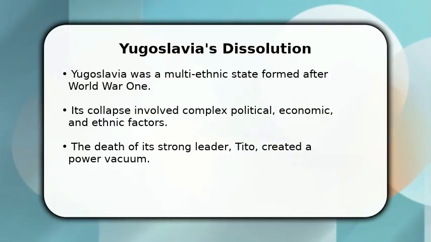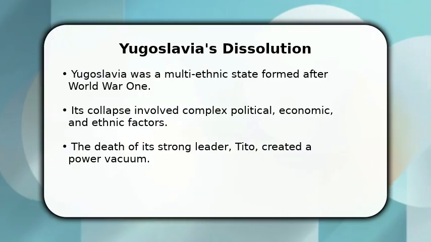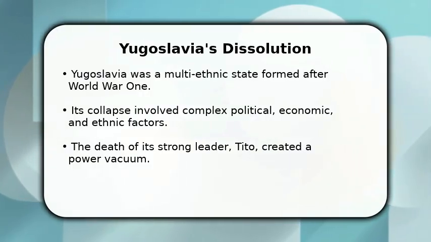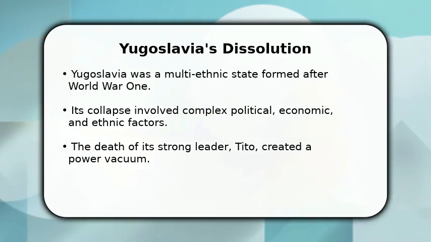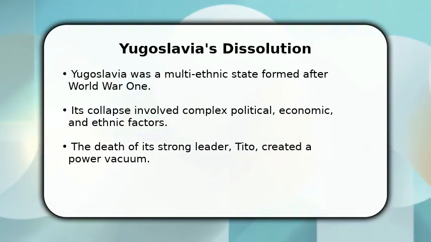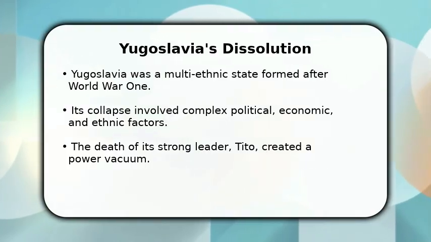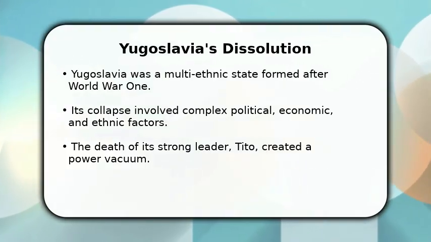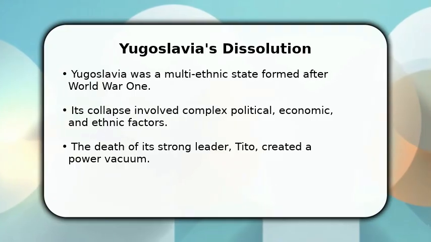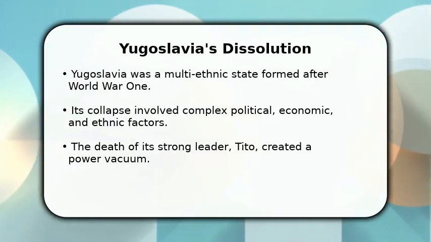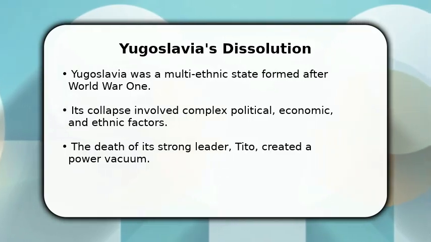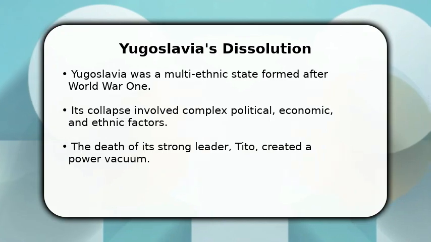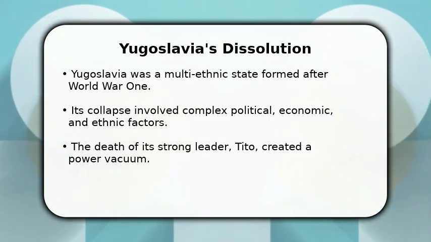In this video, I will explain how Yugoslavia fell apart. After World War I, Yugoslavia emerged as a diverse, multi-ethnic state. Its eventual dissolution was a complex process driven by various political, economic, and ethnic factors. The passing of its long-standing and powerful leader, Josip Broz Tito, left a significant power vacuum, which exacerbated existing tensions and contributed to the country's fragmentation.